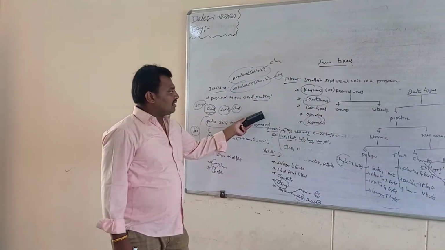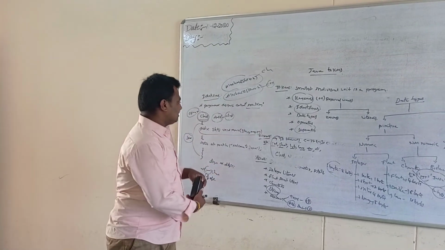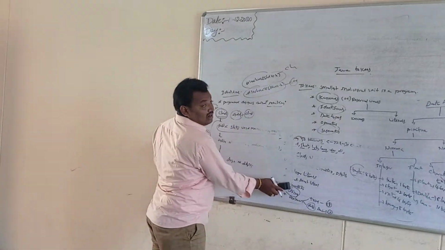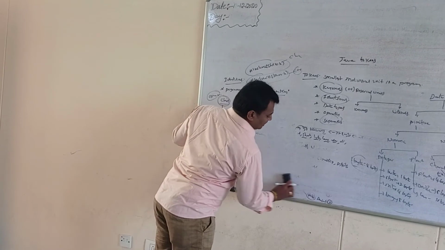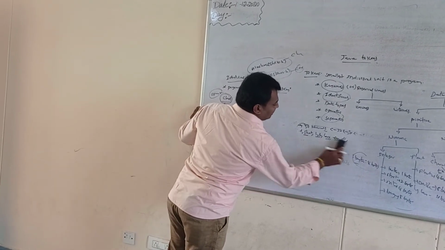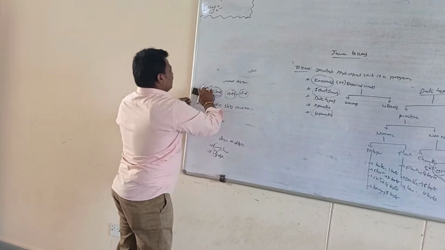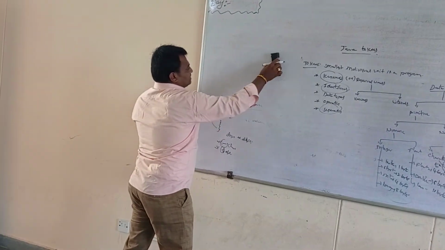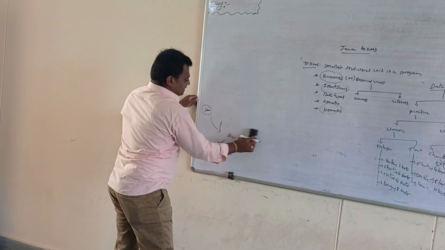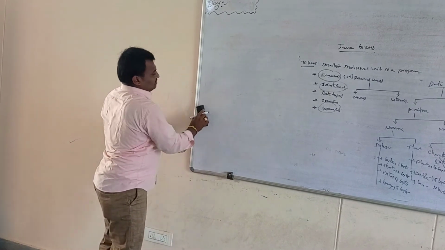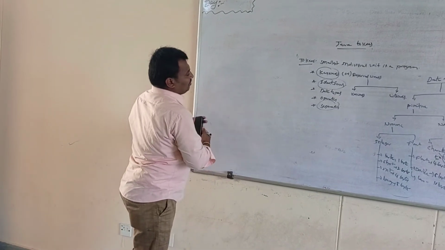So next I go for operators. An operator is a symbol. It performs mathematical or logical operations. In the Java language, 37 operators are available. So I go for operators.